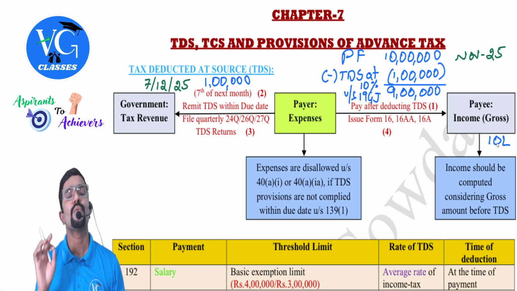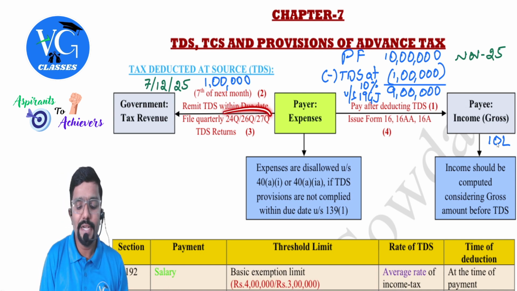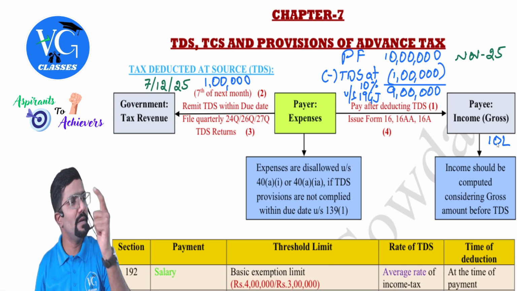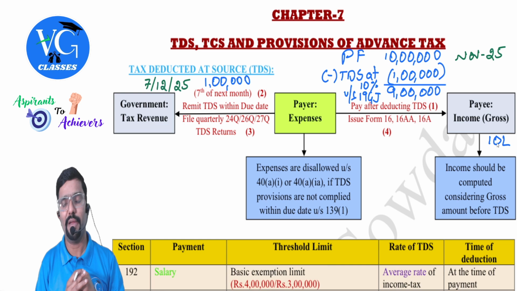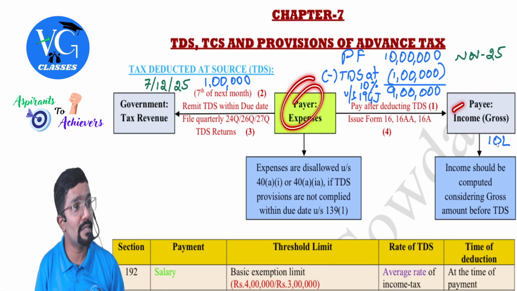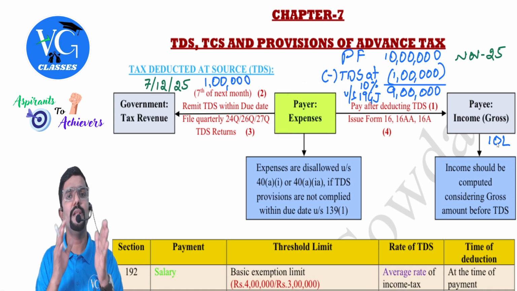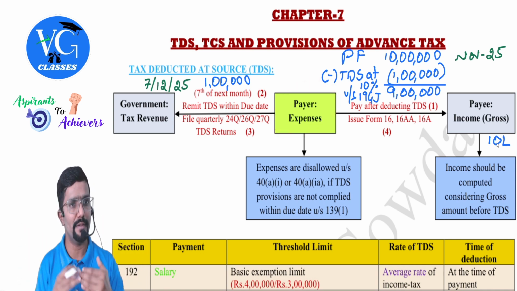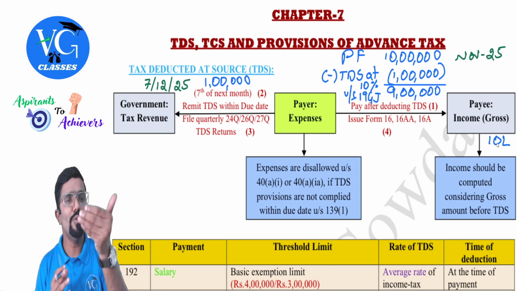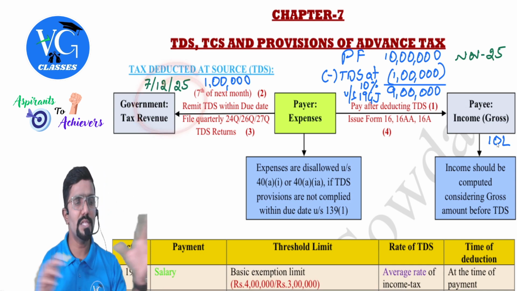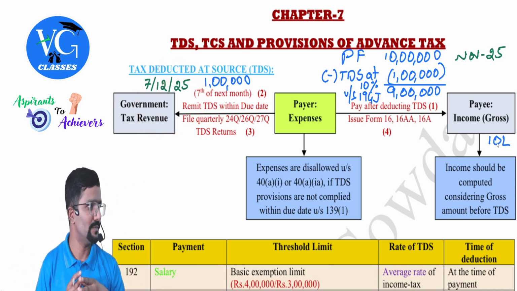Okay, sir. Then what details should we give in this? In the quarter, assume the first quarter, April, May, June, what all payments I have made, for whom I have made them, what is their PAN? The payer should have collected the payee's PAN. That is a unique number for income tax purposes. So the payer has to give, for April, May, June, what payments I made, to whom, how much TDS I deducted, and when I remitted it to the government. All these details have to be given in the returns.